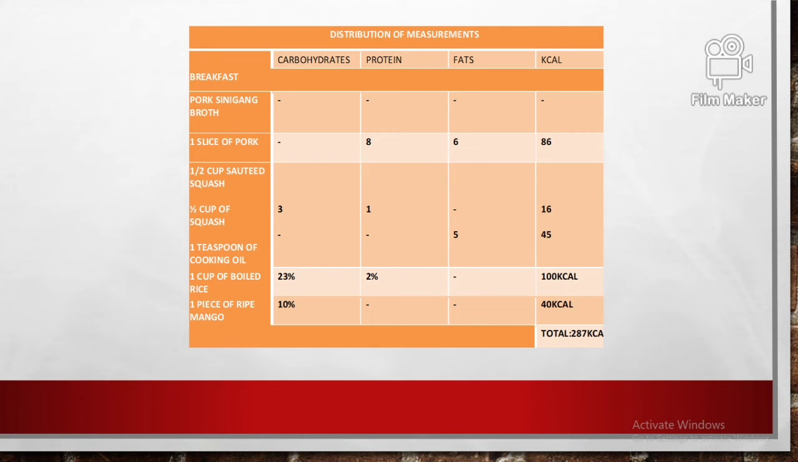For the 1 teaspoon of cooking oil, there will be 5% fats, with a total of 45 kcal. For the 1 cup of rice, it will be 23% carbohydrates and 2% protein, with a total of 100 kcal. And the 1 piece of ripe mango will be 100% carbohydrates, with a total of 40 kcal. The total kcal for his dinner will be 287 kcal.